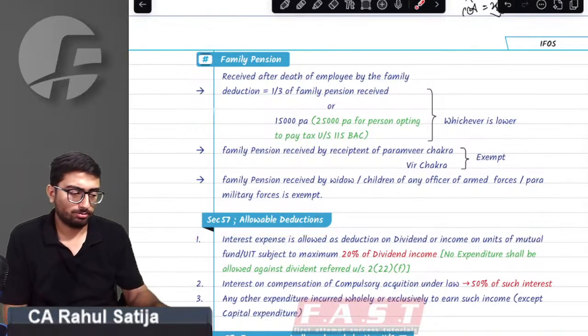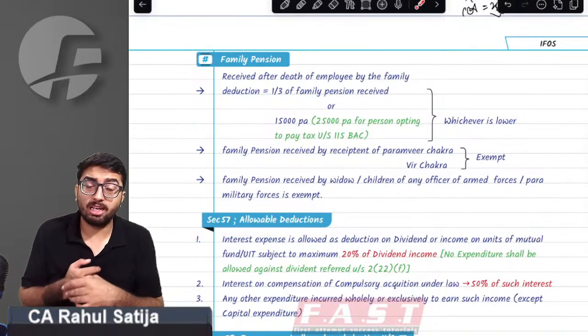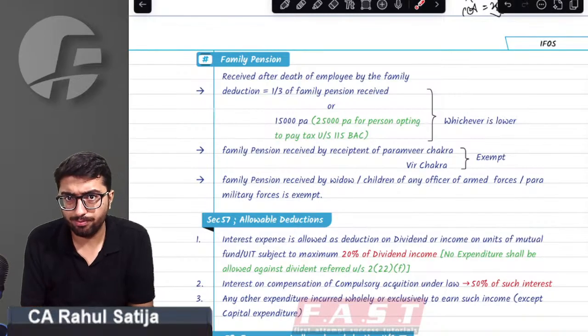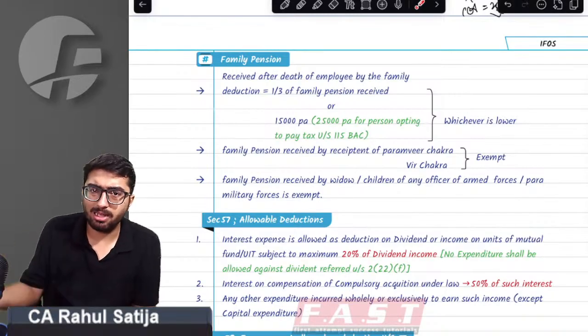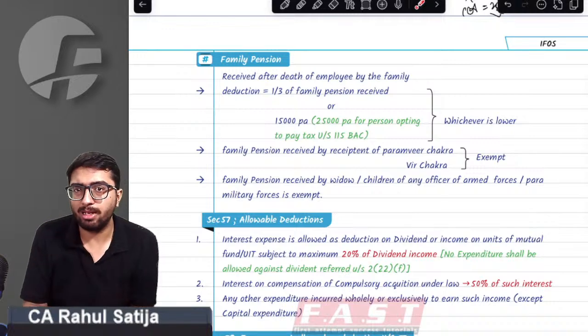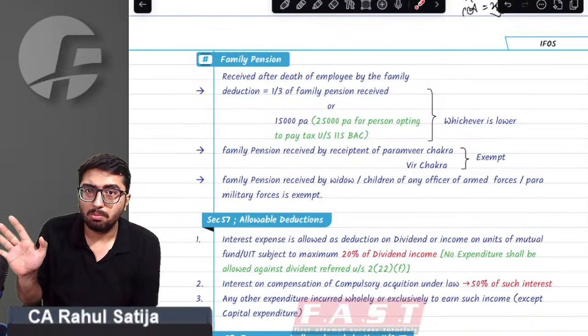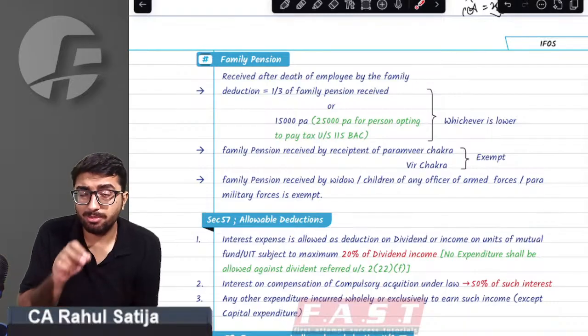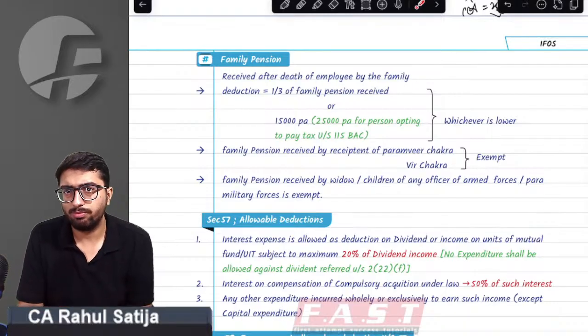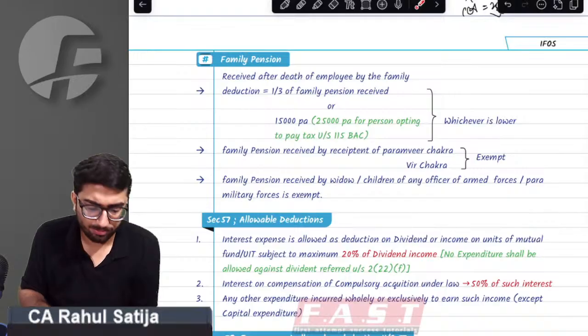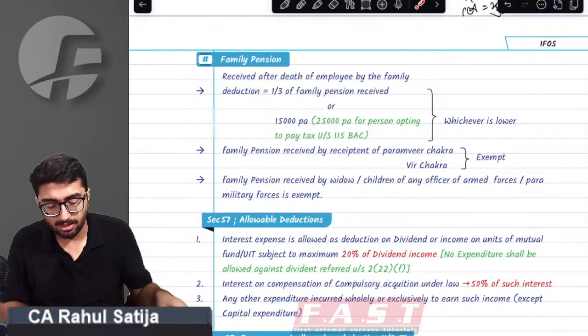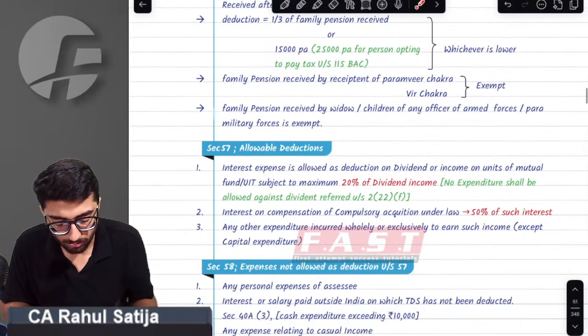Section 57. I don't know how many times Section 57 has been asked in an exam. Keeping the complete chapter aside, this Section 57 in itself has been asked a number of times, way more than the other IFOS sections. So what is this Section 57? Just understand this one by one.